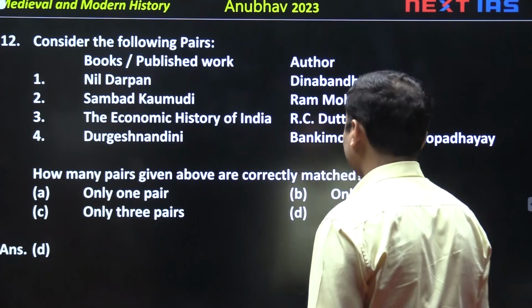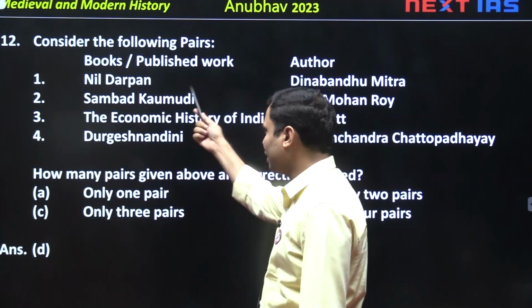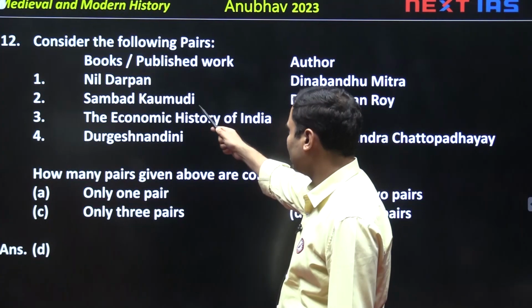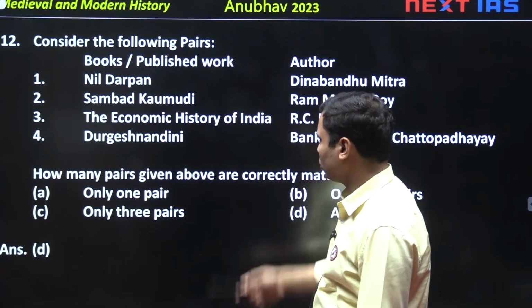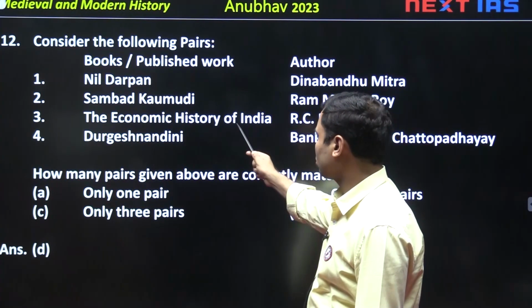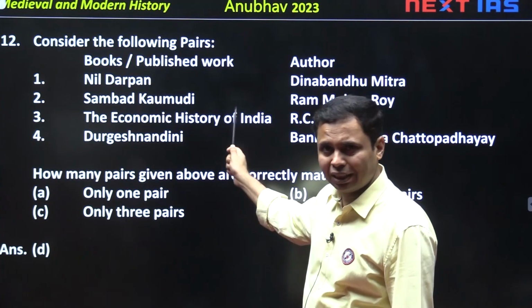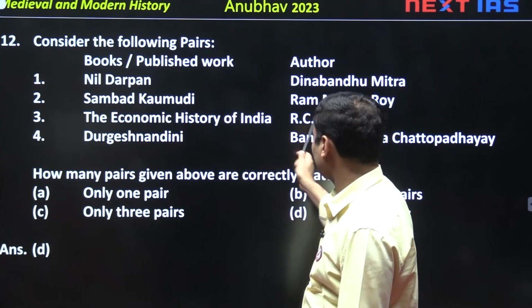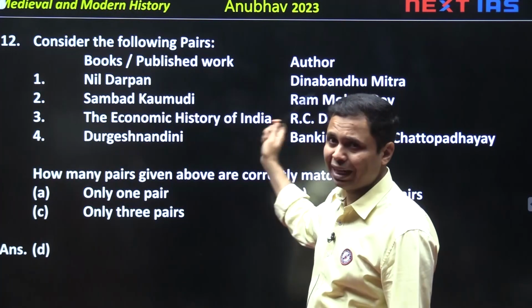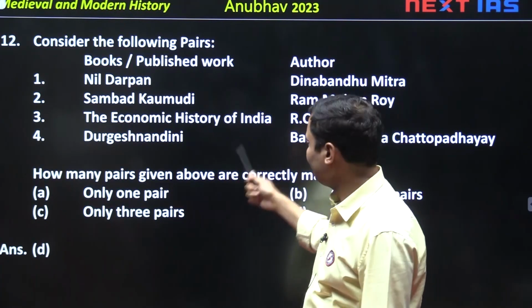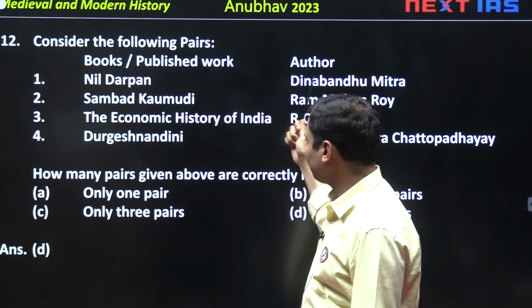Indigo peasants of Nadia district in Bengal, 1859-60. Samvad Kaumudi was a journal published by Ram Mohan Roy. The Economic History of India, published in 1902-3, was written by R.C. Dutt, who himself was a landlord or from a landlord family, and had been selected as an